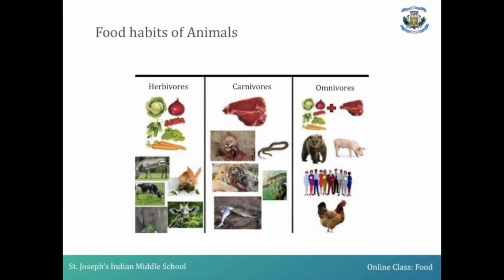The second term is carnivore. Carnivores are those group of animals which feed on the flesh of either a small or a large animal as their prey. Those which feed only on the flesh of other animals, you call them carnivores. For example, lion, tiger, crocodile, etc.